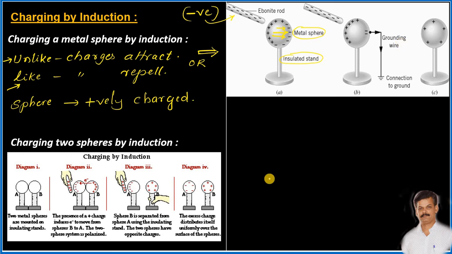Like this, opposite charges will be made to induce by this method of charging by induction.